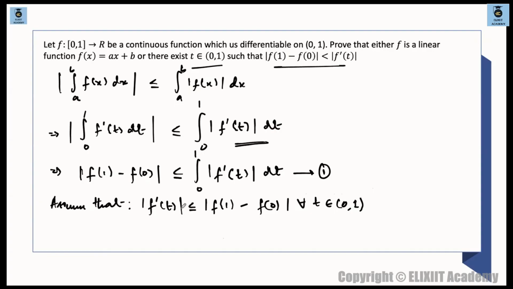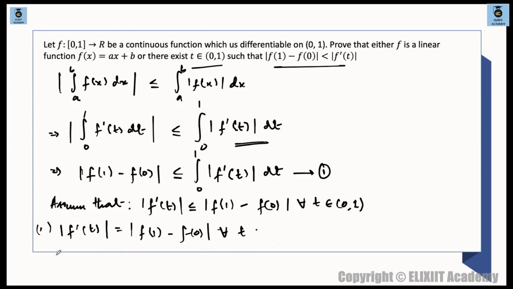So right from here we have two possibilities. The first case will be mod of f dash of t equal to mod of f of 1 minus f of 0 for all t. Let's say mod of f dash of t will be equal to mod of f of 1 minus f of 0. I'm taking this equality version for all t. ठीक है, for all t means all t belongs to 0 to 1.